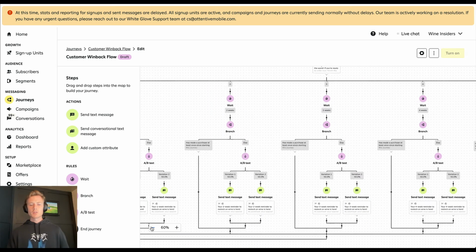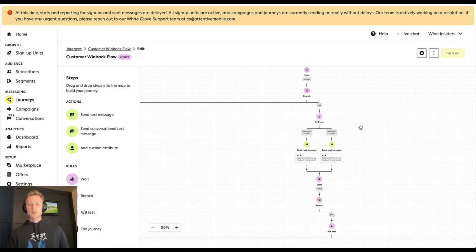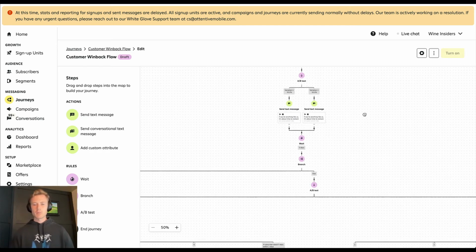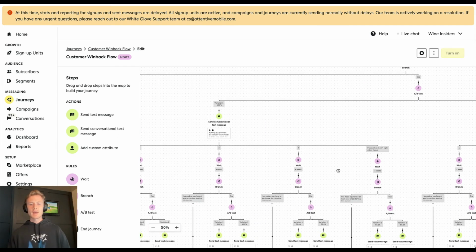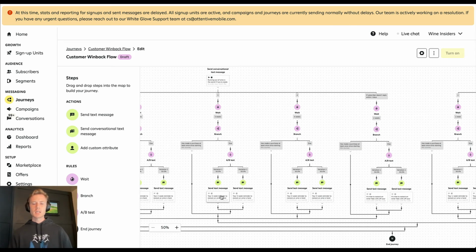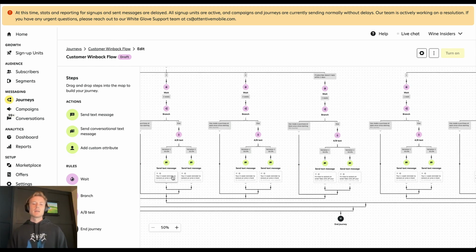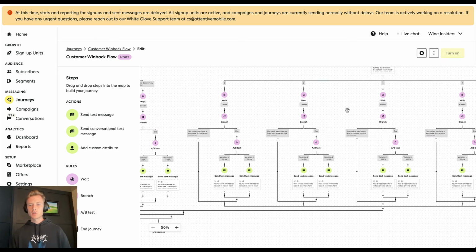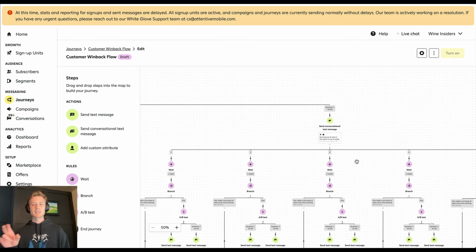And this is obviously a little bit more complicated because we have multiple A/B tests running in here. A/B testing not only the communication that immediately goes out to non-purchasers, but then we're also A/B testing whether the conversational text that goes out is first or third person. And then within each of those, we're testing image versus no image. But the key thing to keep in mind is that the communication here and here, that is at 3 weeks, is the exact same communication that is here for at 3 weeks. So that way we're keeping the testing consistent, so that there aren't any other variables that can impact the performance.